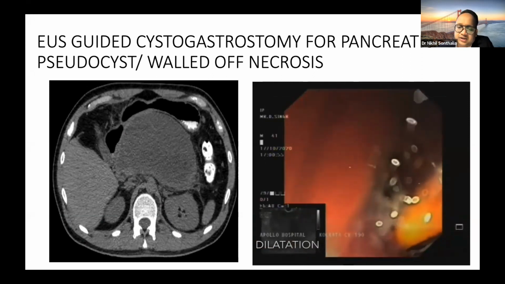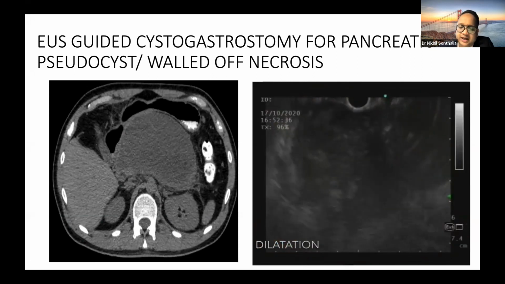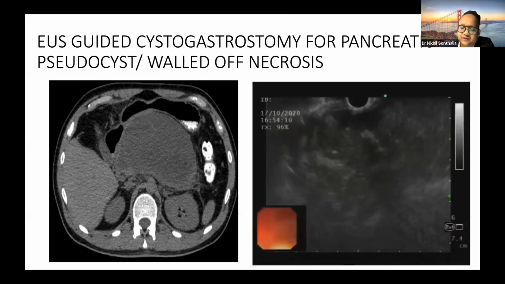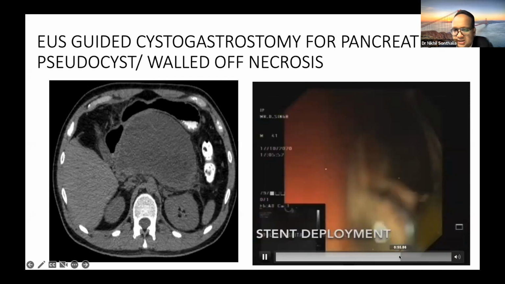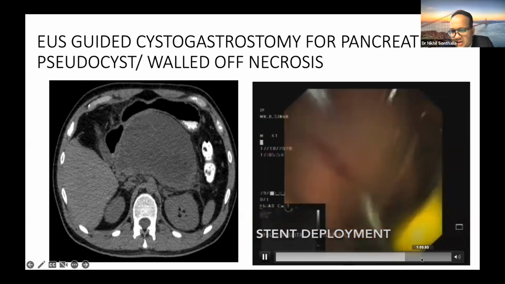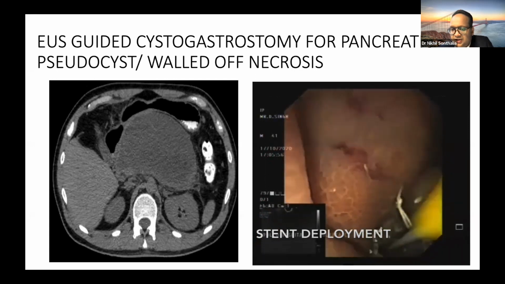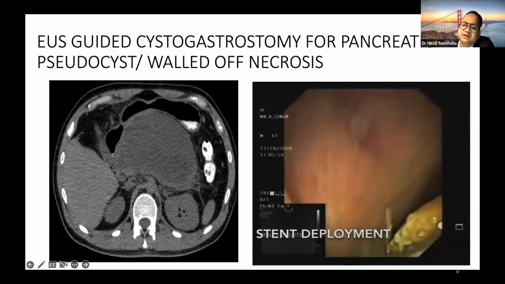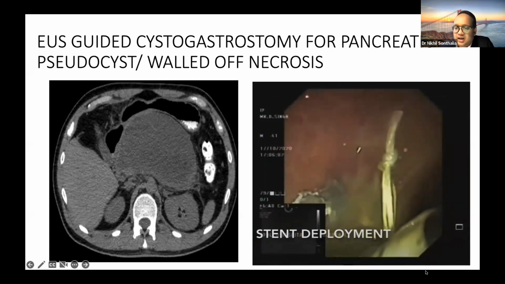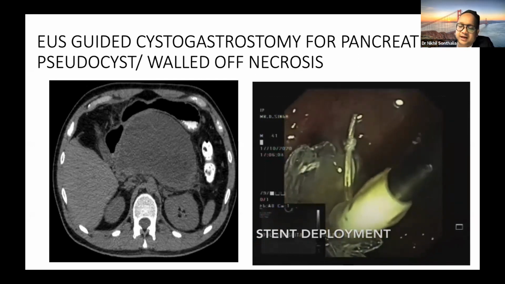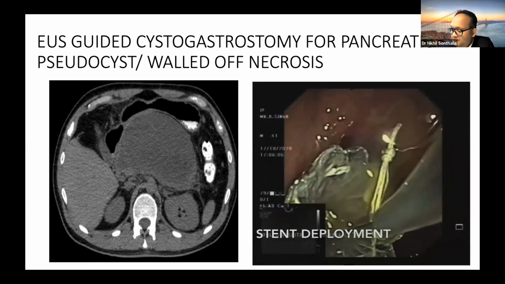And the procedure is EUS guided access, fluid aspiration, wire is coiled inside the cyst, dilatation of the tract is done, and then a metal stent is deployed. In this video, you can see at the end of the procedure, a gush of pus is coming out into the GI tract. Nowadays, we have an improved system, the hot Axios, where all these steps can be combined into one single instrument, and the whole procedure time can be reduced to a maximum of 5 minutes.